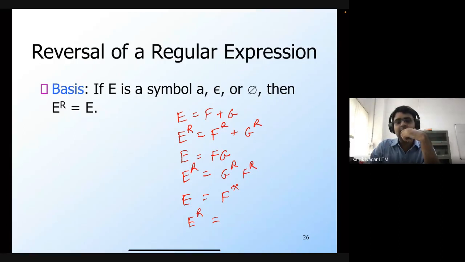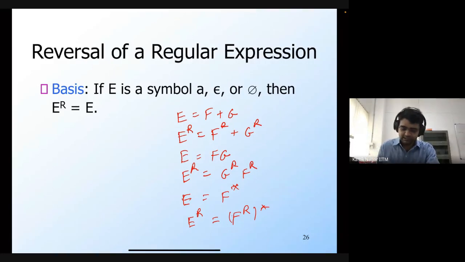So here, when we say F star, any string in the language of E is given by concatenating multiple copies of strings which are present in the language of F. Vikram and Alan are both saying FR star. So this is FR and then star. Yeah, so this is correct.